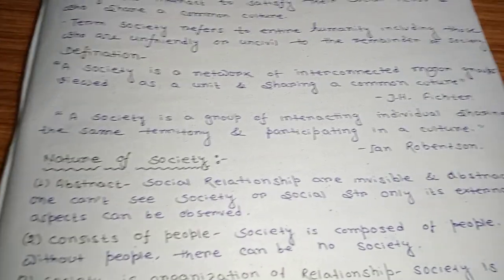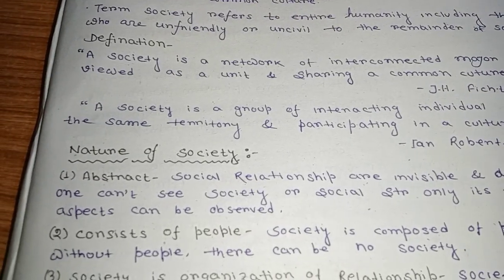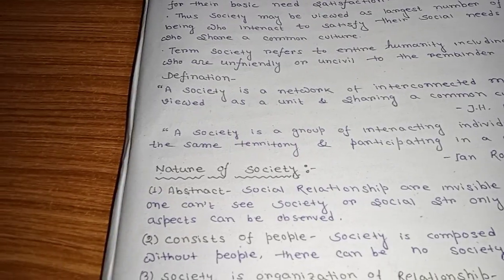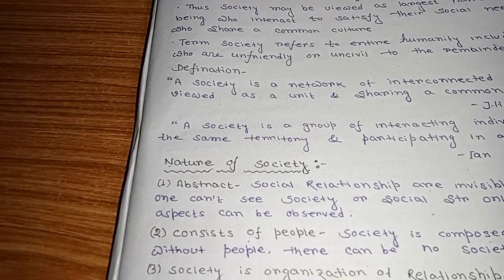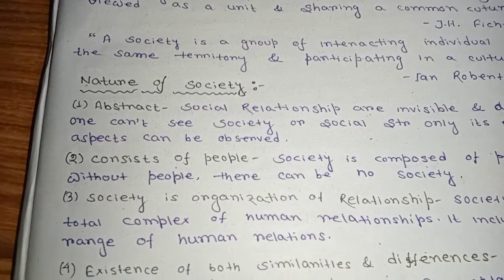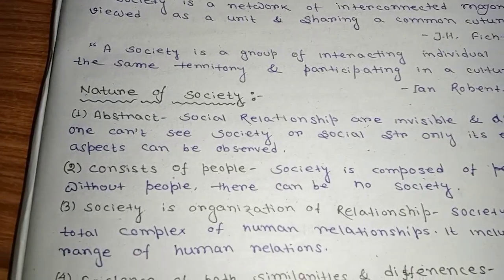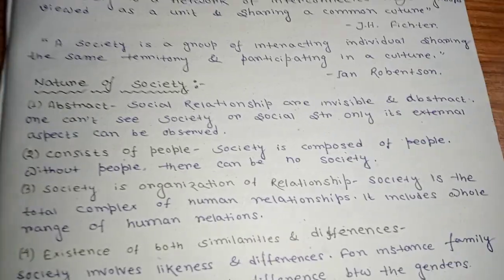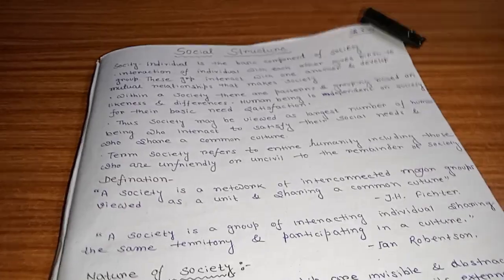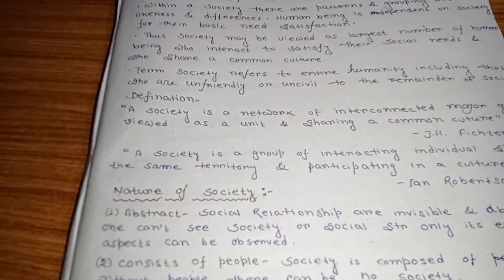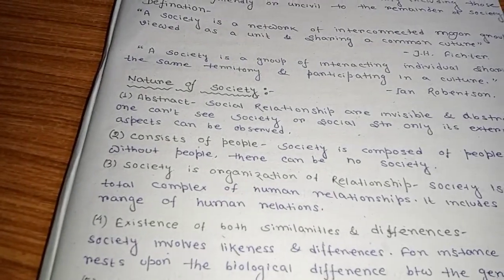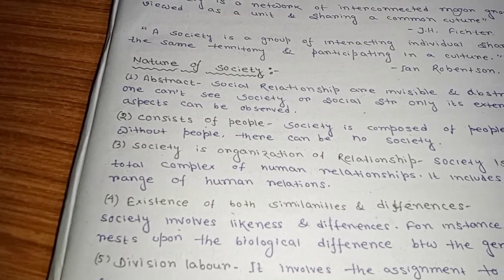Consists of people. Society is composed of people. Without people there can be no society. In our lecture, we first discussed that the individual is the basic component of society, and that is the meaning of consisting of people. Next, society is an organization of relationships. Society is the total complex of human relationships. It includes the whole range of human relations. In a big society there are various types of relationships, like father, mother and sister, and so many relationships are present in our society.